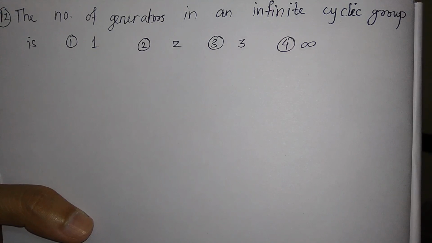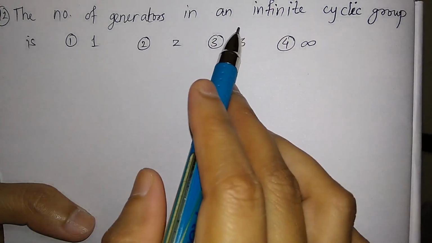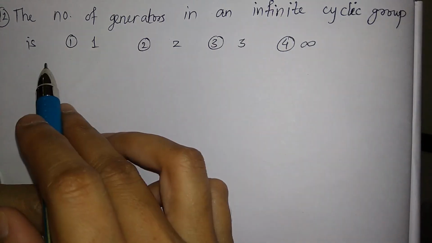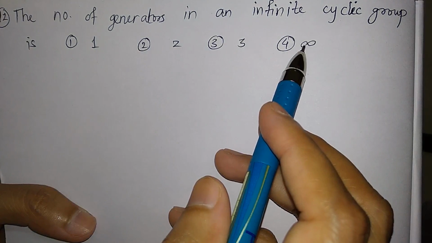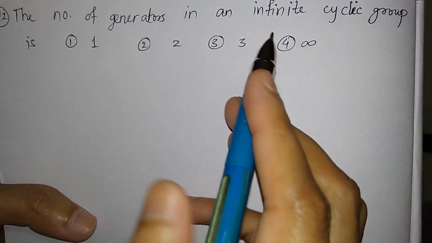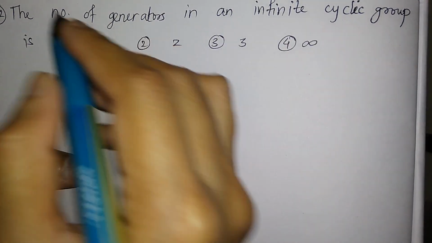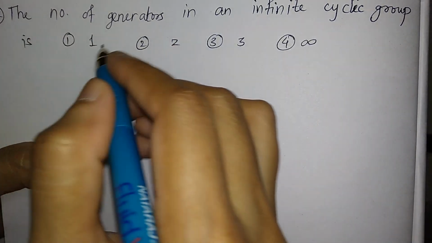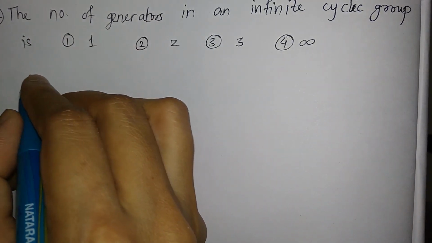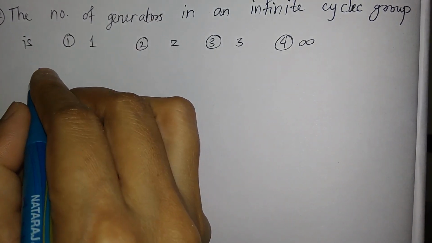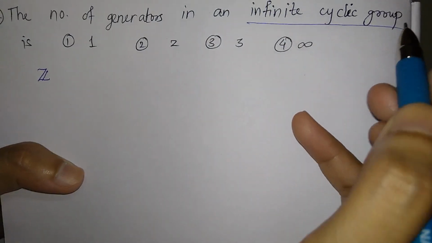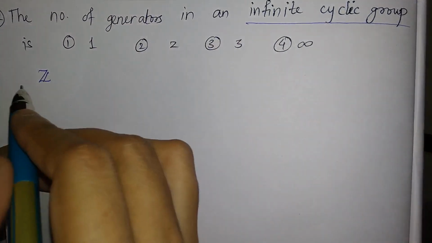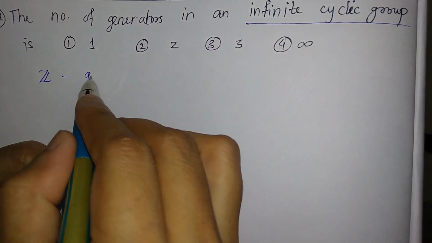Now let us solve another question. This is question number 12. The number of generators in an infinite cyclic group is: first option is 1, second is 2, third is 3, and fourth option is infinity. So let us start this. So just recall that any infinite cyclic group is isomorphic to Z, the group of integers.